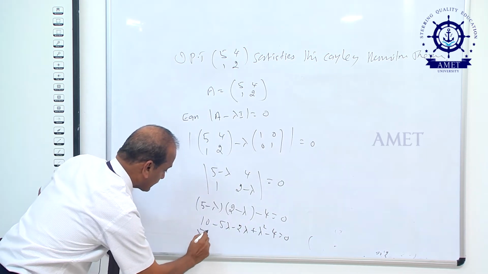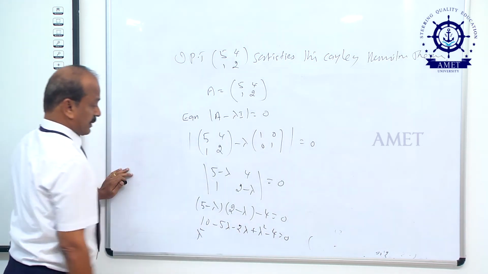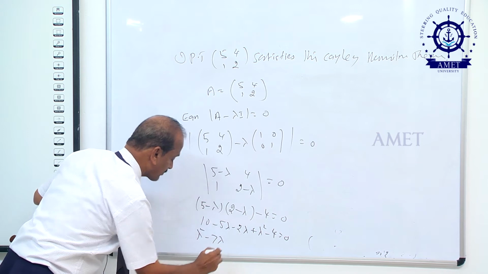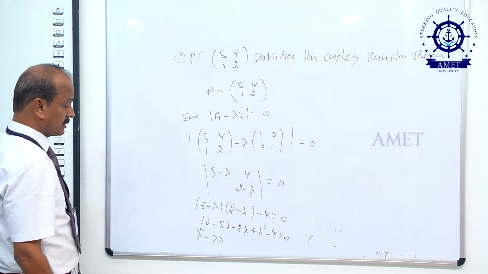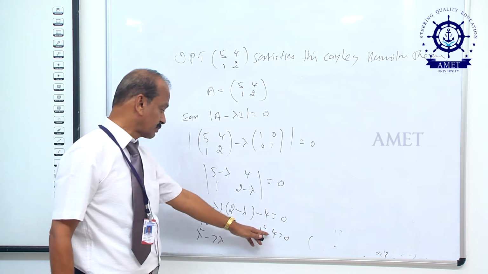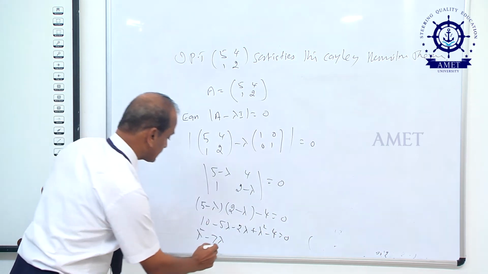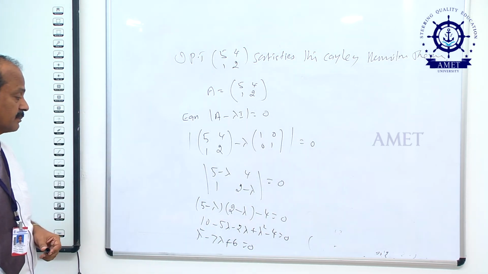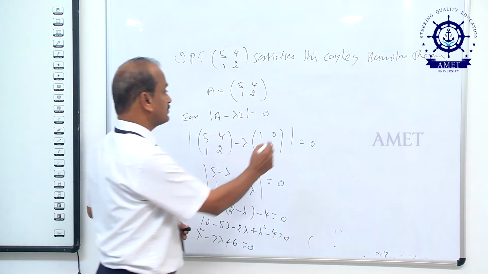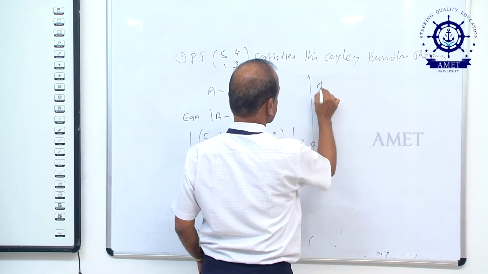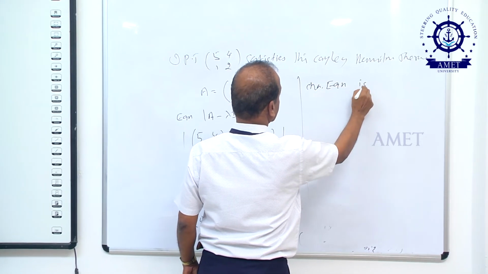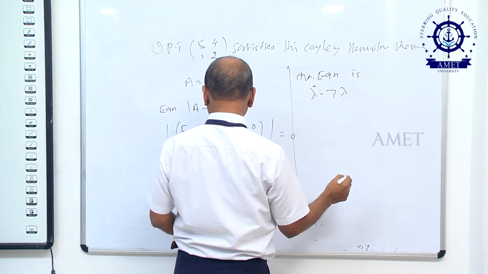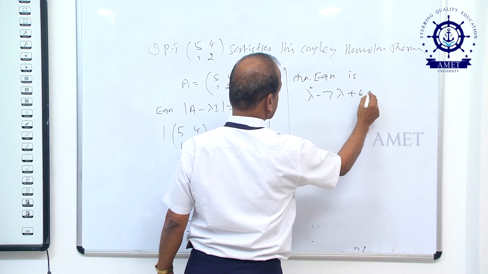That is lambda squared minus 5 lambda minus 2 lambda, that is equal to minus 7 lambda. What is the other one? 10 minus 4 equal to 6. That is lambda square minus 7 lambda plus 6 equal to 0. That is the characteristic equation: lambda square minus 7 lambda plus 6 equal to 0.